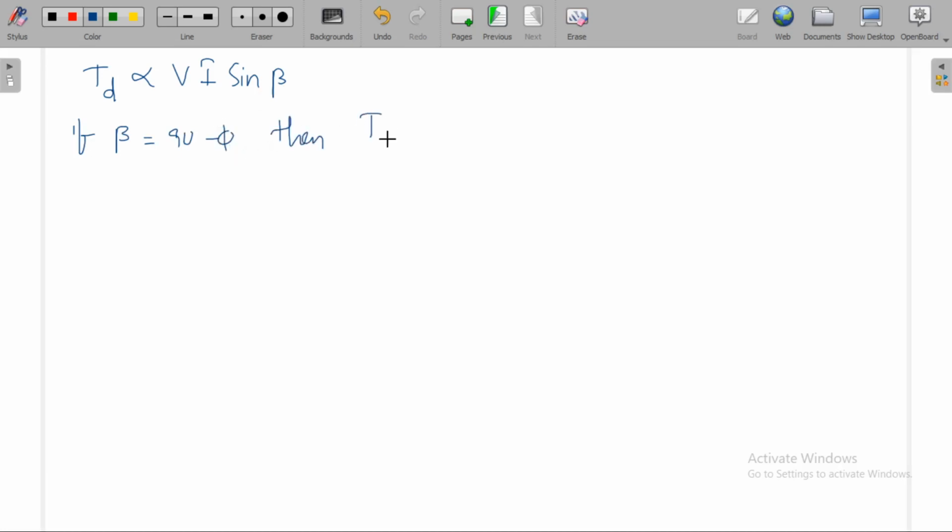Then TD will be directly proportional to VI cos phi, that is sin of 90 minus phi. So beta should be 90 minus phi. Let me draw the phasor diagram to know the angle between phi SH and phi SC, that is beta. Beta is the angle between phi SH and phi SC.